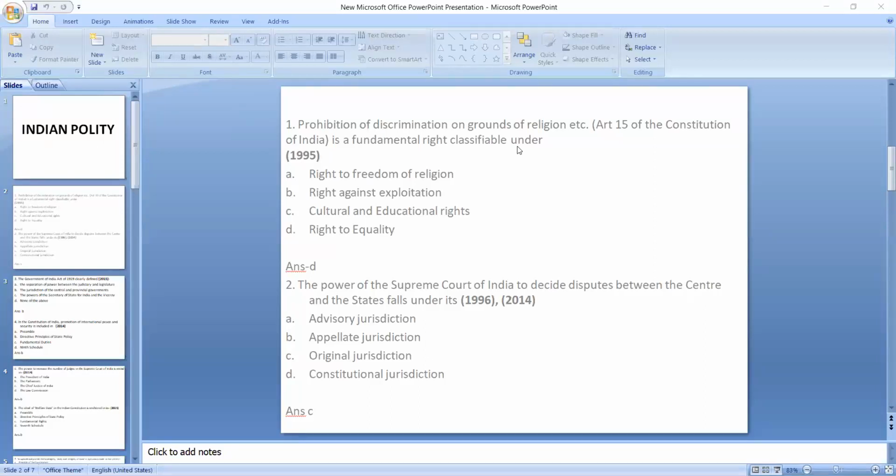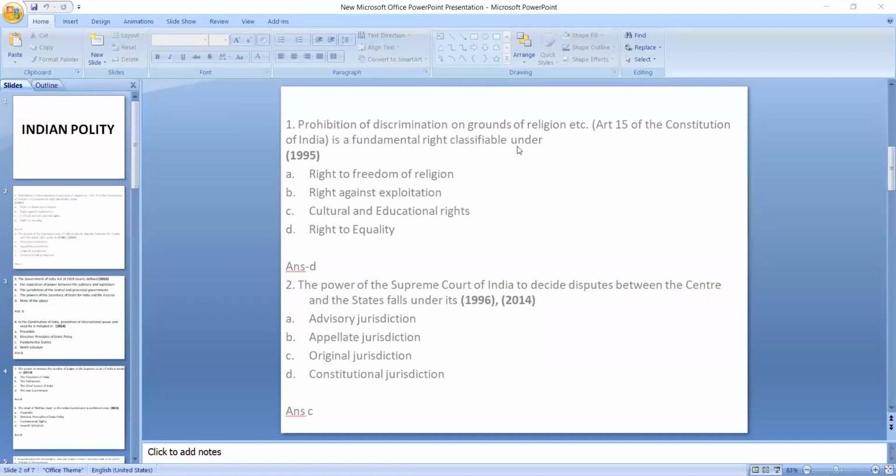That means what are the conditions for the amendment of the constitution. There will be 2-3 conditions, isn't it? So try to note those things, that how the constitution is amended. Just in 2-3 points you try to remember, keep in mind, and which article provides for the amendment of the constitution. So that is enough for the topic of the amendment of the constitution.